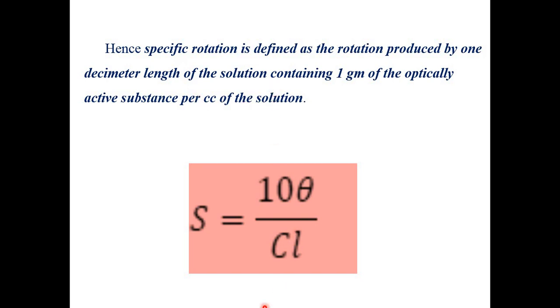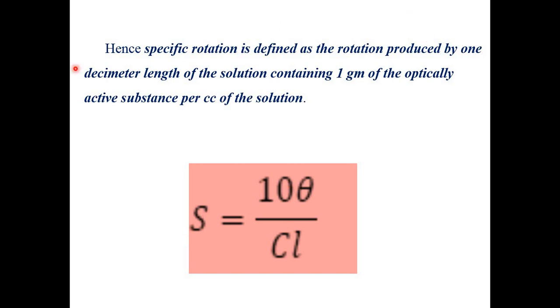So for a tube which is having length say 1 decimeter, and in that tube 1 gram per cc concentration of that optically active substance is placed, for these particular values, whatever is the rotation, whatever is the angle, that angle is nothing but the specific rotation, or we can term that angle of rotation as a specific rotation.